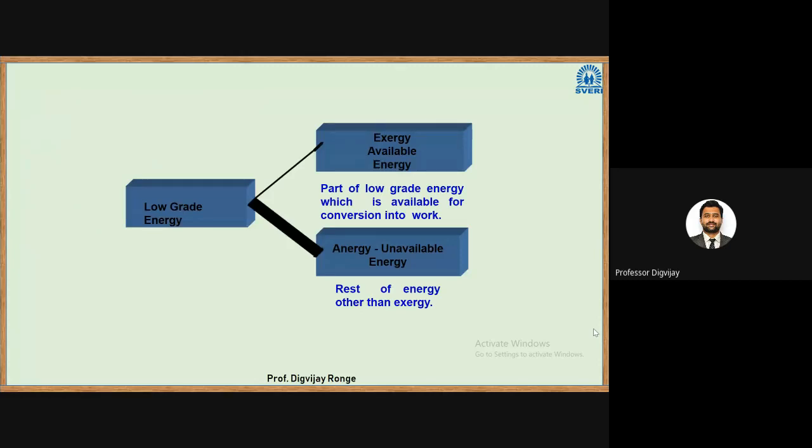Further, we can divide low grade energy into two types: exergy, or available energy, and unavailable energy. Exergy is the available part of the input which can be converted into work. Unavailable energy is the part of the input energy which cannot be converted into work. Usually it is associated with entropy, so any heat transfer associated with entropy we consider a loss of work. It is the rest of the energy other than exergy.